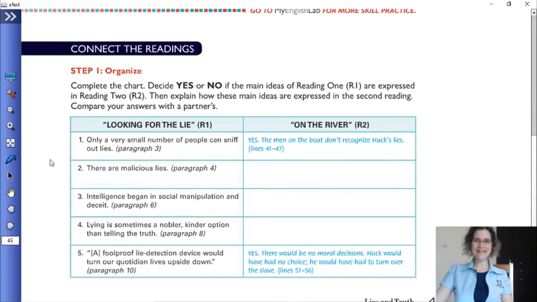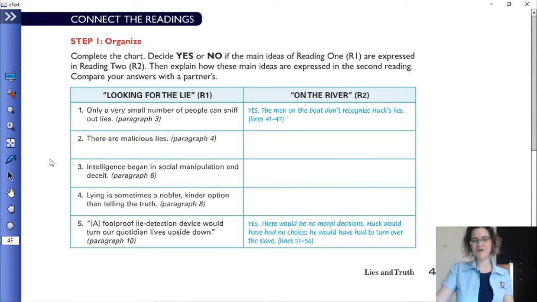Awesome. That brings us to the end of reading 2 already. Connecting the readings, we're going to look at the text from reading 1 and the text of reading 2. Now, the first thing we do is step 1, and step 1 is organizing the information. So we're going to get information from both texts, and then we're going to combine that information to create something new, and that is synthesizing.